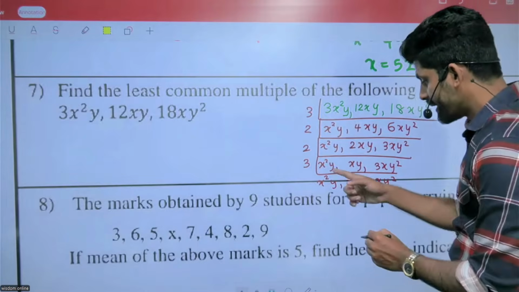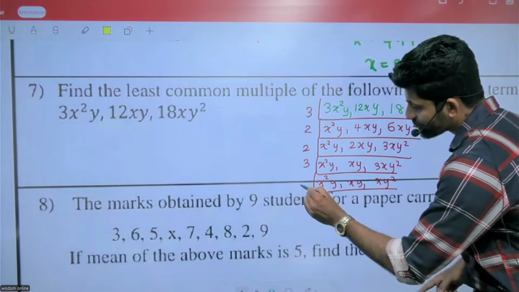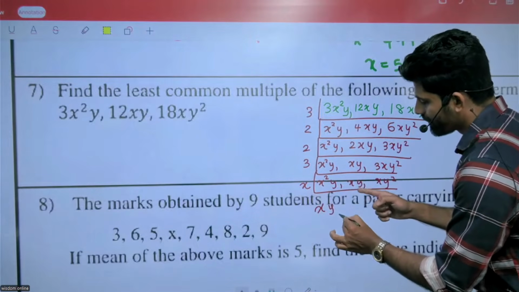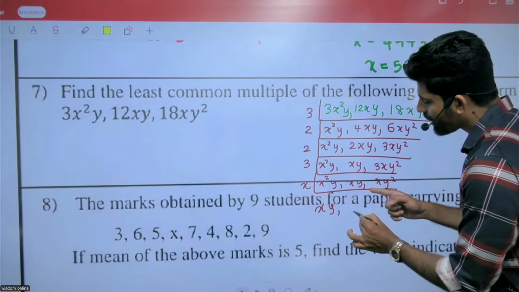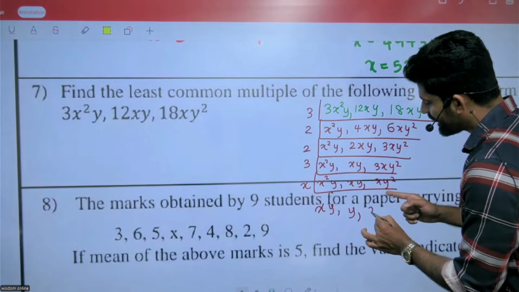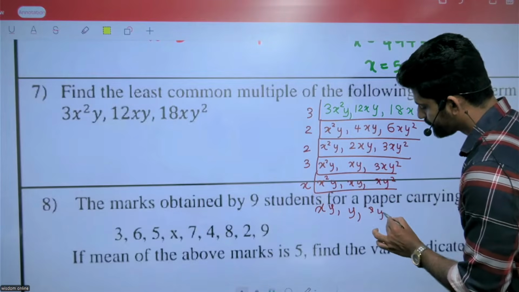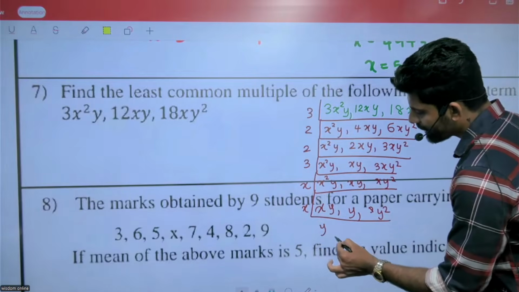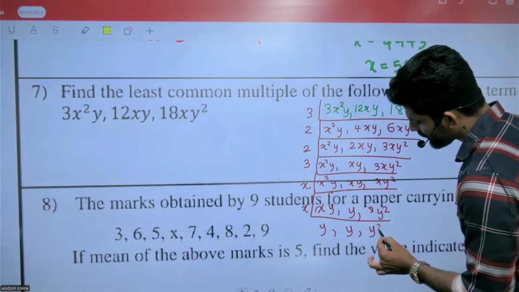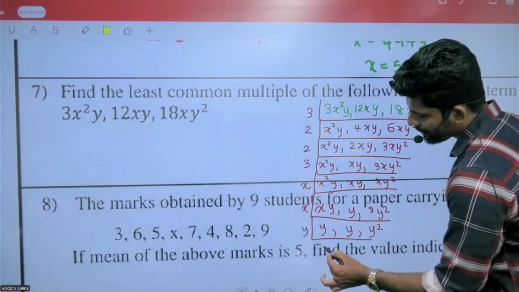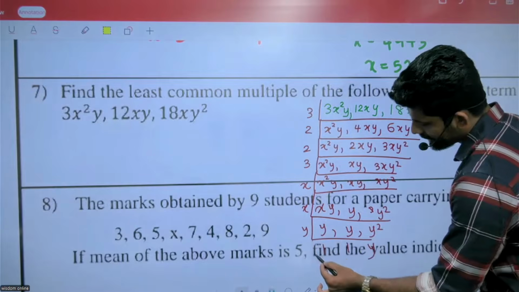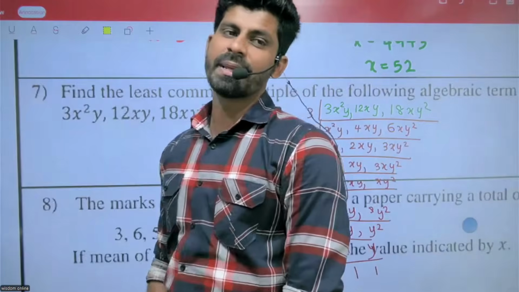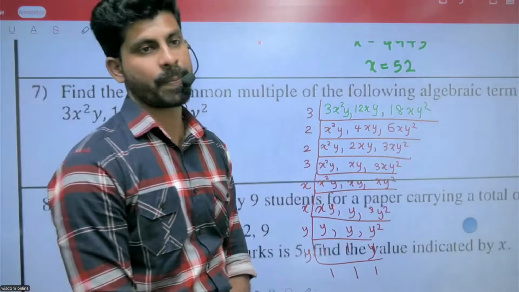Okay. Then we can divide by x. X squared divided by x, x divided by x cancels out, y remaining, y squared. Again, we can divide by x, y, y squared. Then divide by y, 1, 1, y. Again, divide by y, 1, 1, 1. We can use that method.